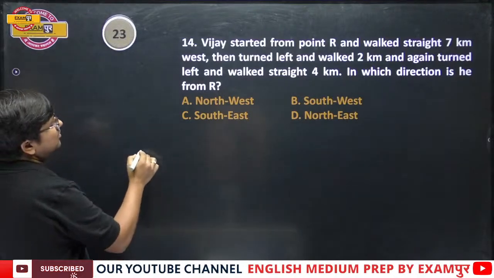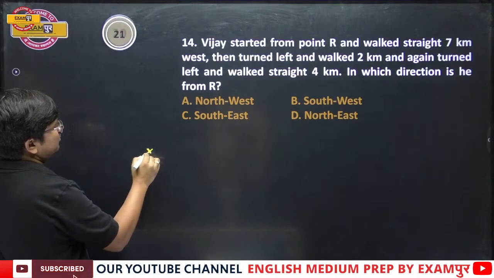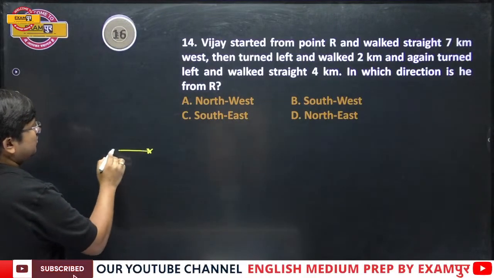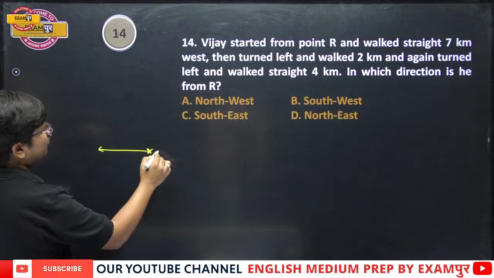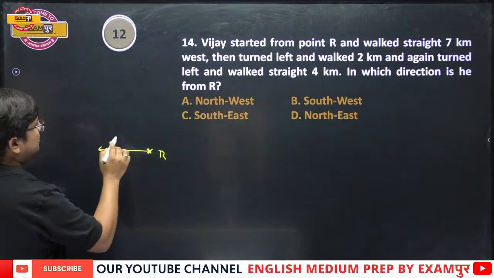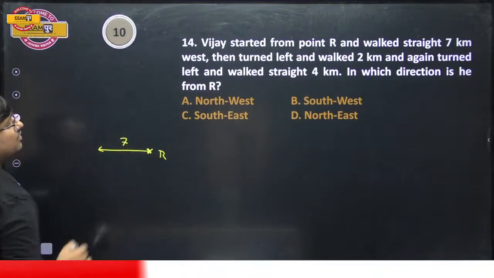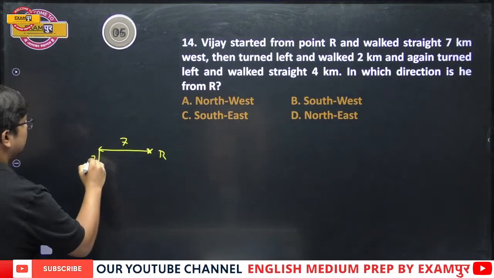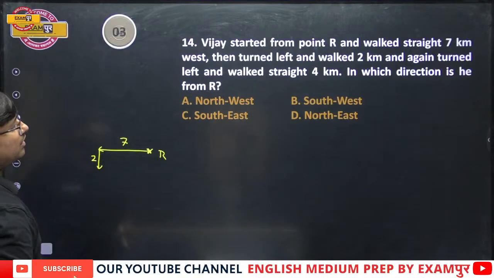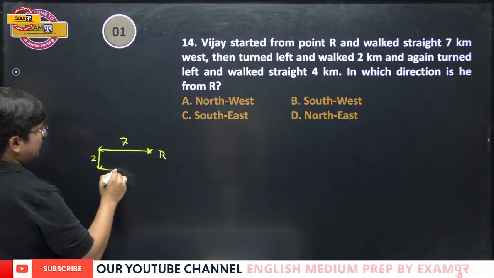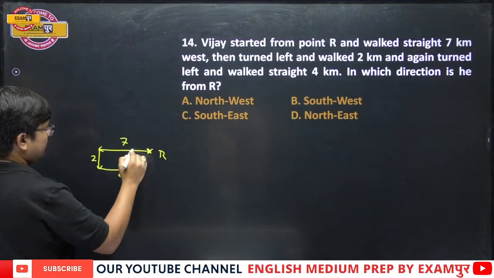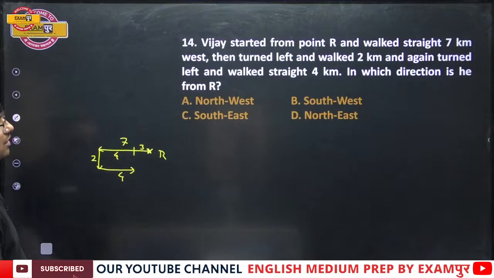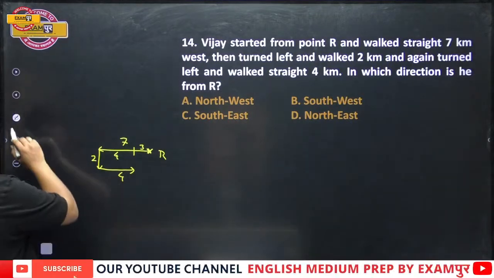Now suppose this is the starting point, okay? Vijay started from point R and walked straight 7 kilometer towards west. Then turned left and walked 2. And again turned left and walked straight 4. If this is 4, even this is 4, and this remaining part is 3. In which direction is he from R?